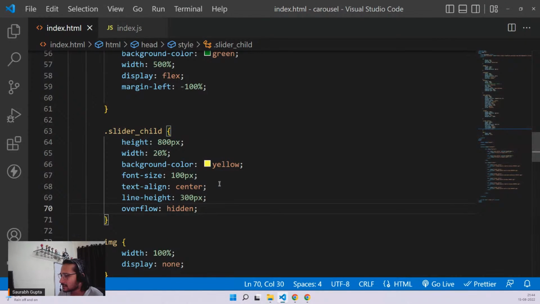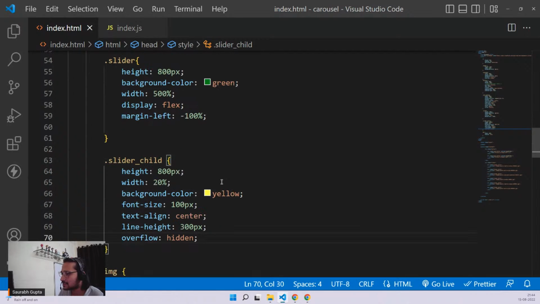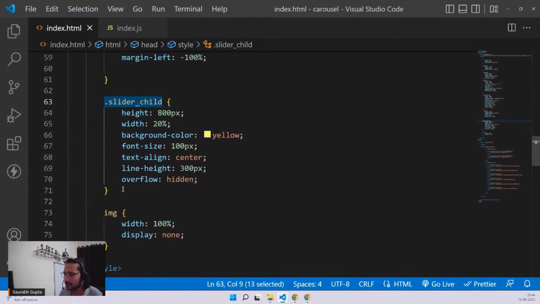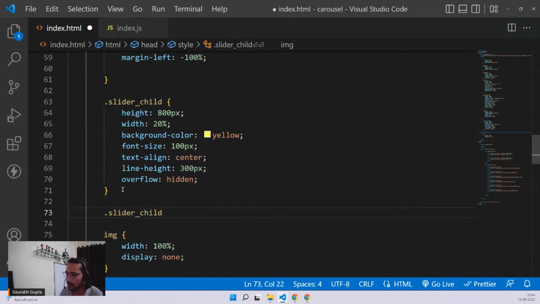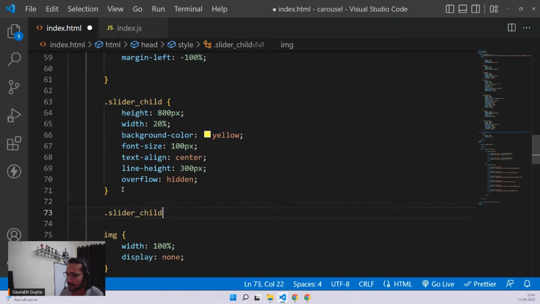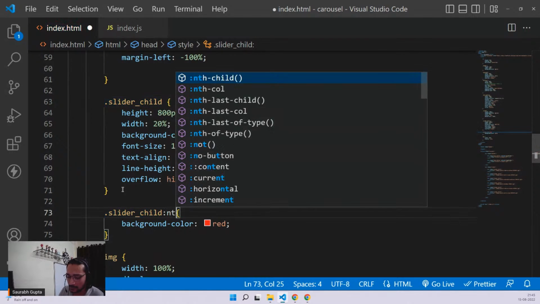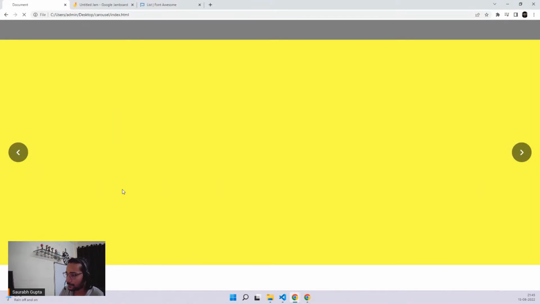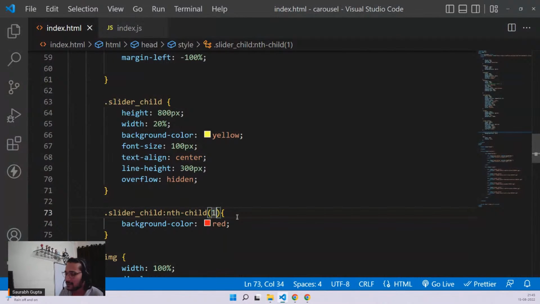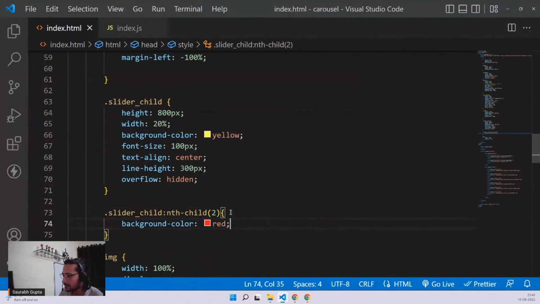Very strange actually. We can also work with viewport width, but right now I'm just focusing on percentage. Why is it happening? Why is the image not taking it? Because this is my slider child, correct? Let's give it a background color of red. Slider child, nth child 1, first child, second child. I cannot see the first child. Why is it only this much, guys?